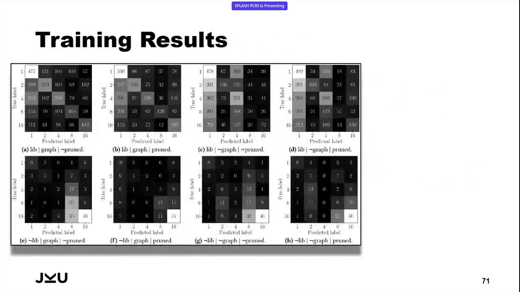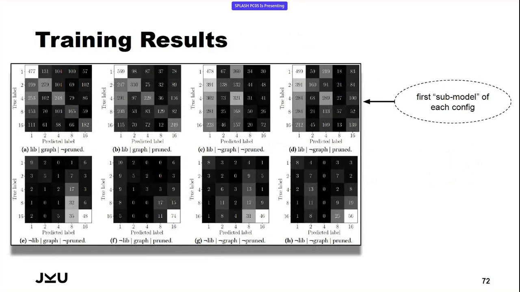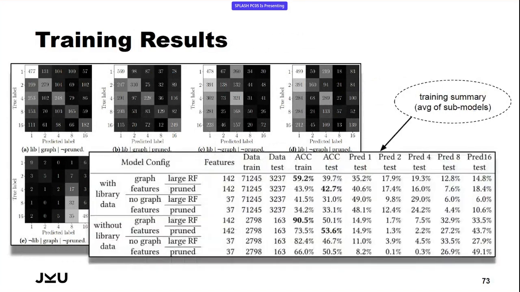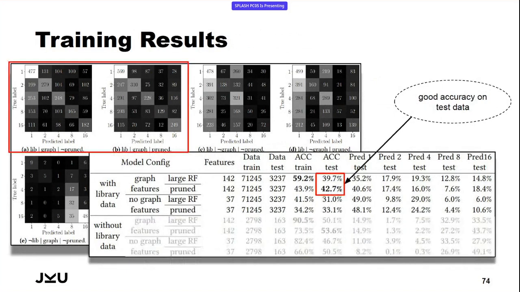I've shown here some of the training results for the different configurations. The main diagonal shows the number of correctly predicted data points. The x-axis shows the predicted label, the y-axis the true label. So what can we see here? First of all, taking a look at the training results from training with the standard library data, we can see that the accuracy is okay, 40% when taking into account that we have 5 different unroll factors, which can be the prediction results.